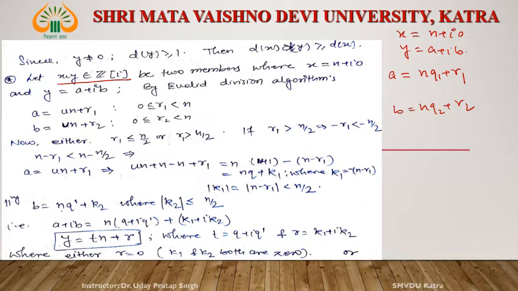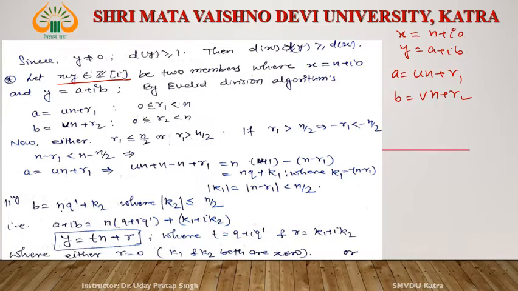Here we use u and v. So instead of q1 and q2, let us write u and v. A is equal to u into n plus r1 and b is equal to v into n plus r2, where r1 and r2 satisfy the usual condition.